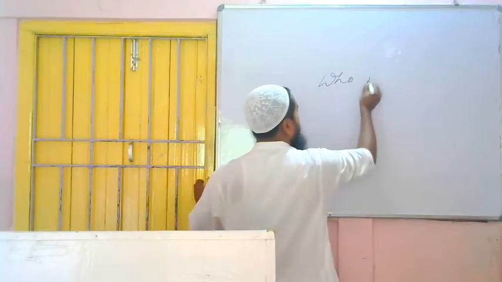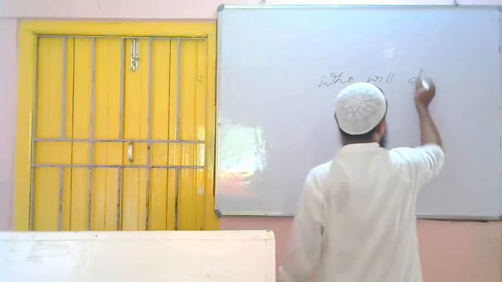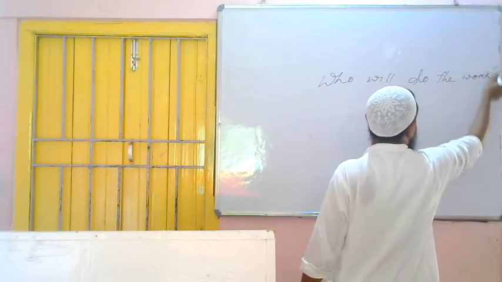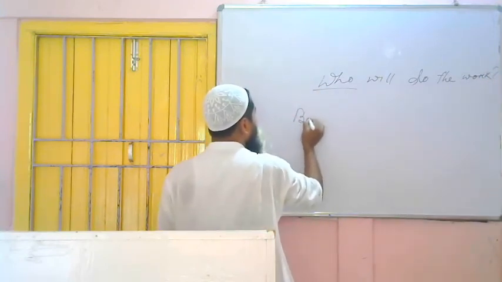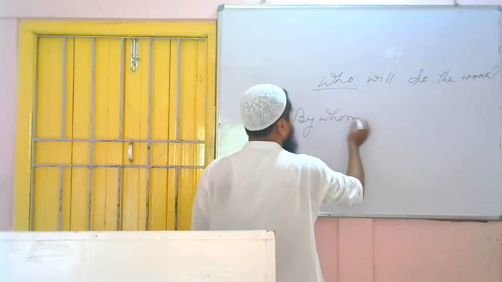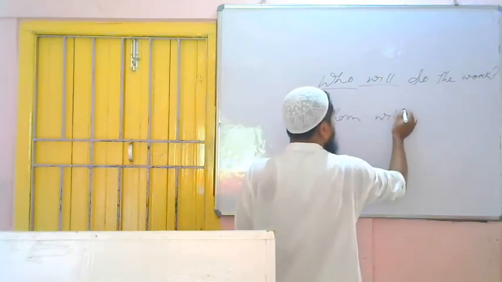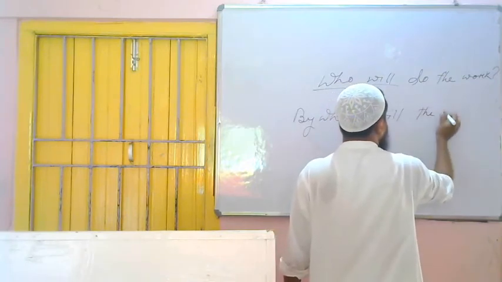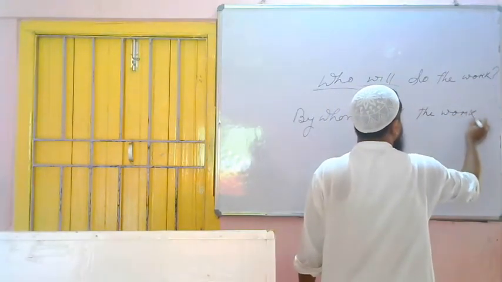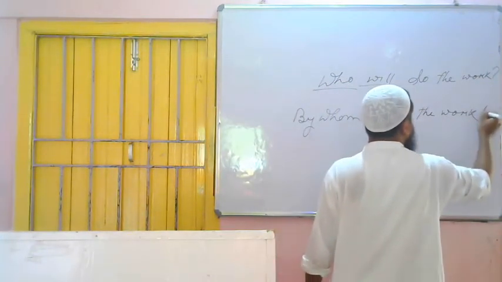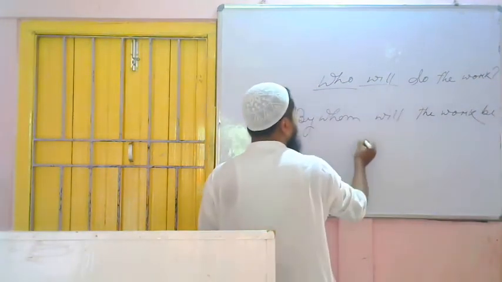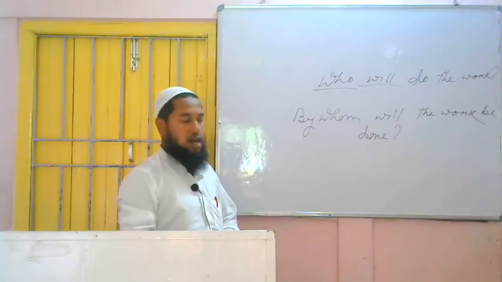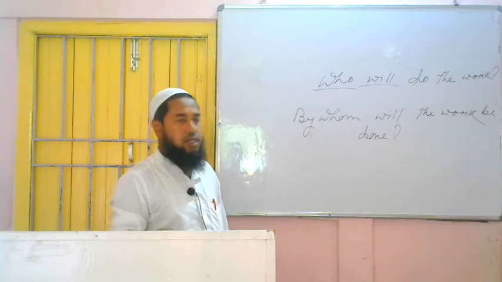Who will do the work? Who is there? Then it will be what? By whom. Future tense, that's why will. The subject is what? The work. By whom will the work. Then as it is future tense, after the subject we have to use what? Be. By whom will the work be? Third form of the verb, done. Question mark. By whom will the work be done? Finished. Okay.